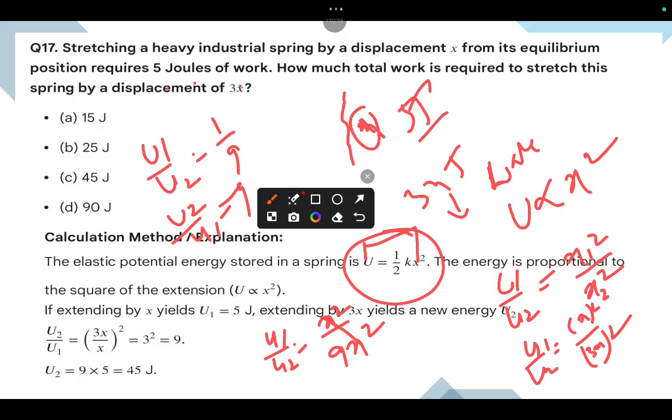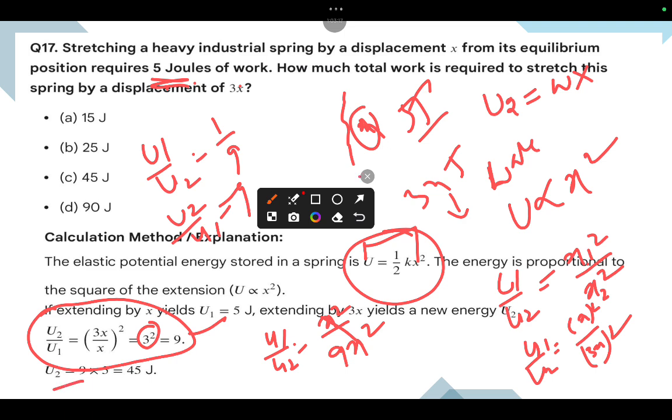So what is the work done? u2 equals the work done W. Then the amount of energy is 5. Okay, wait, go with this one only. u2 by u1 equals 3x by x whole square, which equals 3 square, that is 9. So finally u2 equals 45.